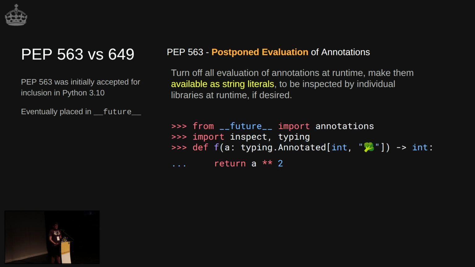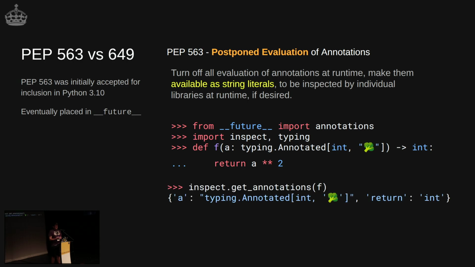This was initially accepted into Python 3.10, and then it was placed into the future module, so it's not going to be turned on by default. You can enable it, and we can see here that I've put a particularly silly type annotation in for a bit of fun. If I now get my annotations using that function, I can see it's a string. It's not separate bits of information; it's not parsed.